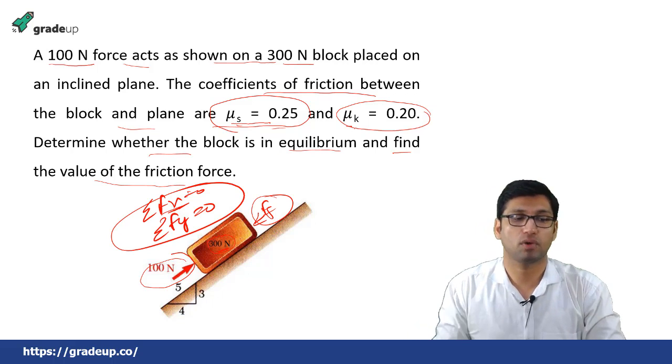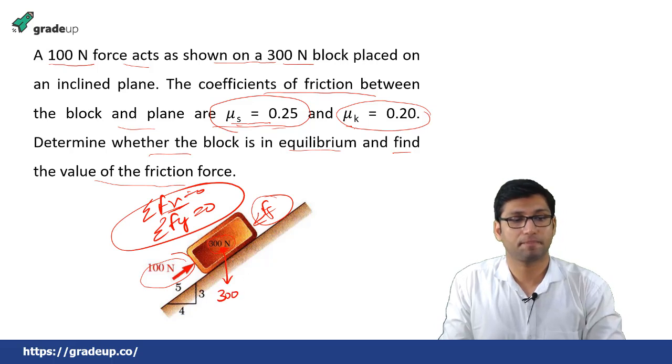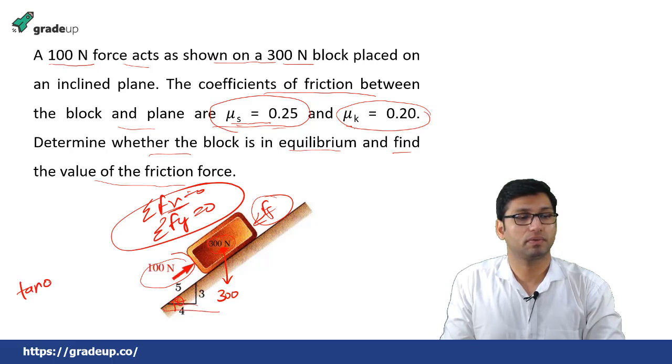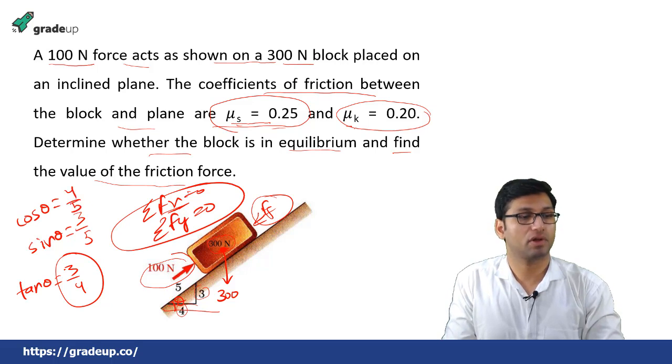So firstly you have to apply the force balance equation. The weight will be acting downwards, 300, and this is making an angle theta. Since this dimension is given to you, tan theta will be equal to perpendicular over base, 3 by 4, and sin theta will be equal to perpendicular over hypotenuse, 3 by 5, and cos theta will be equal to 4 by 5, base over hypotenuse.